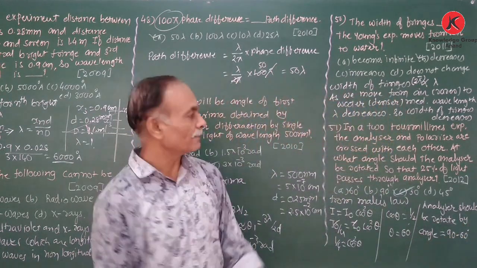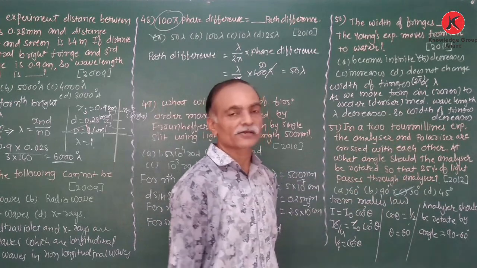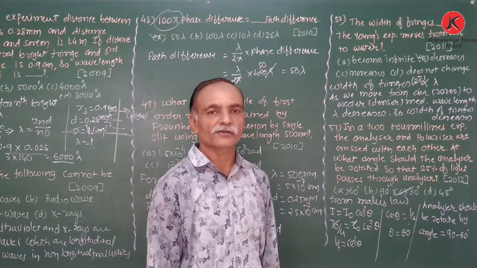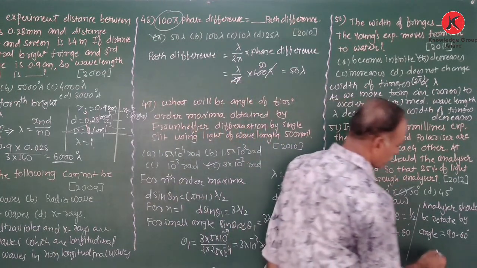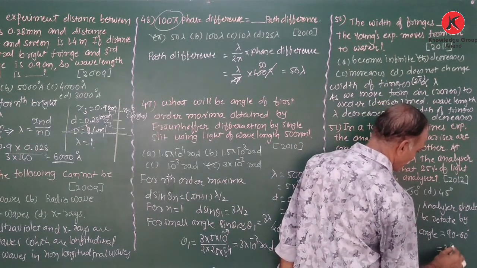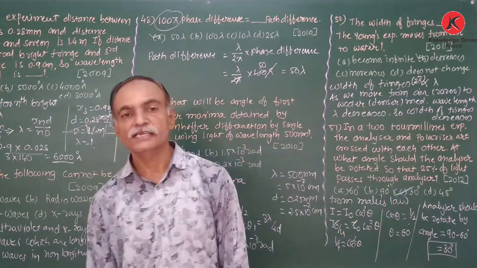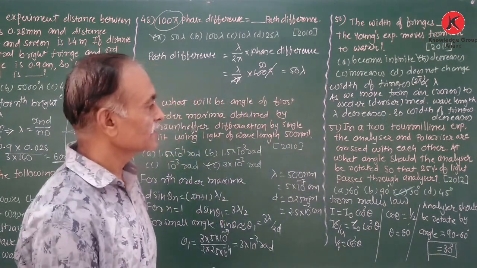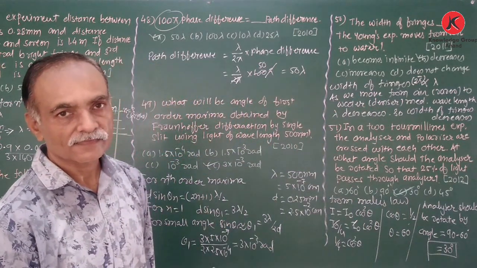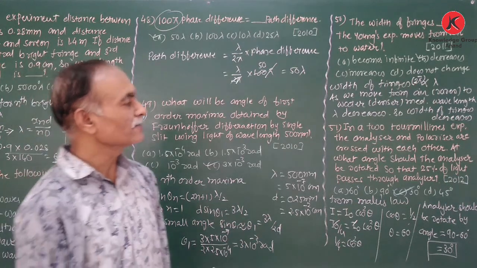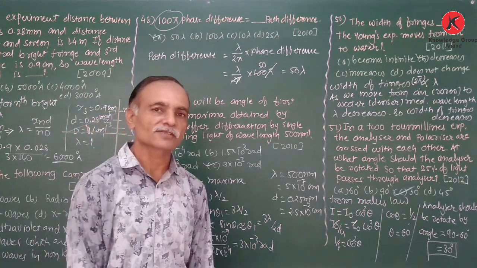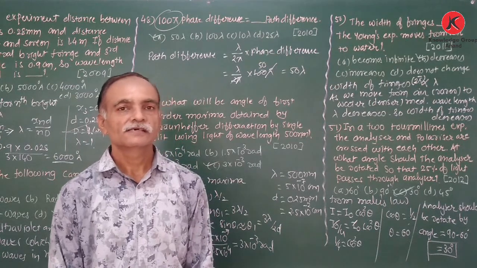Because initially the polarizer and analyzer are crossed with each other, that means perpendicular to each other. Therefore, 30 degrees is the rotation of the analyzer to obtain 25% intensity of the light passing through the analyzer. Clear? So all these numericals depend on the theory, and also on the very short numerical factor.